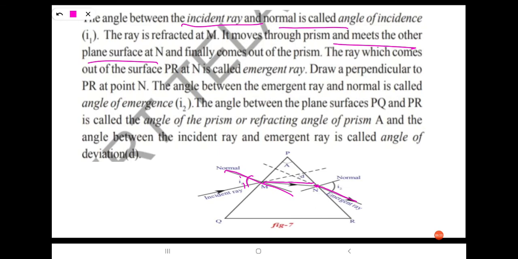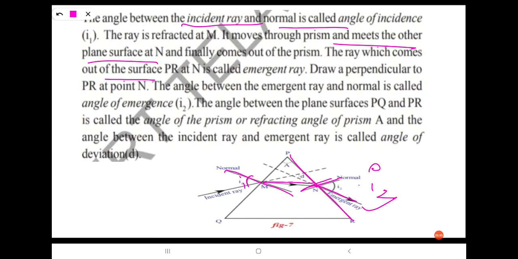The ray which comes out of the surface PR at N is called the emergent ray. Now we draw a perpendicular to PR at point N, so this is the normal at N, and the angle between the emergent ray and the normal is called the angle of emergence.